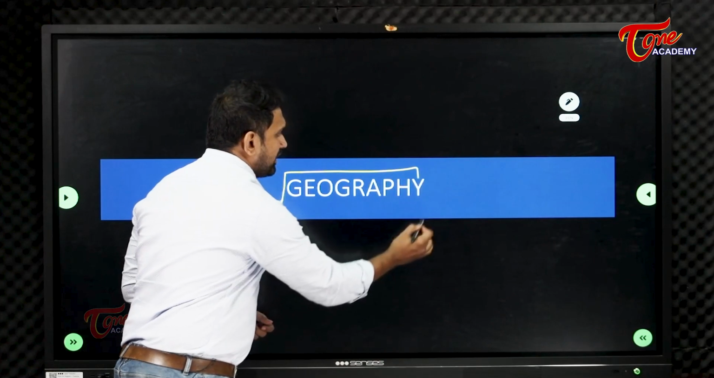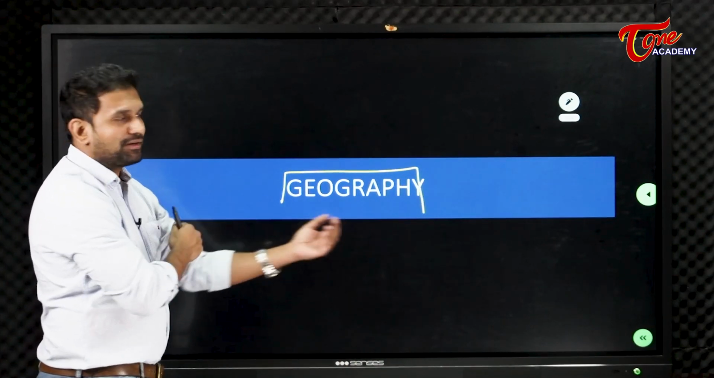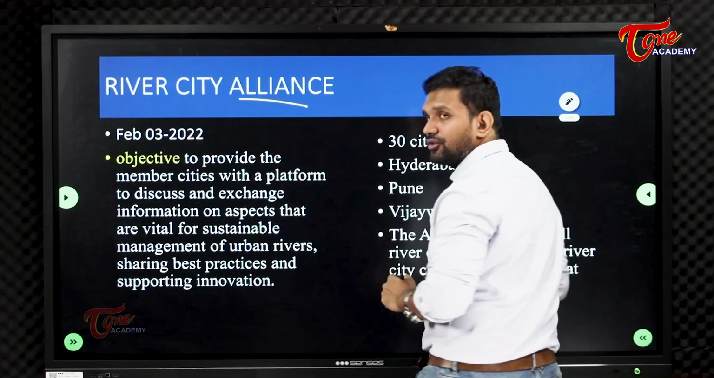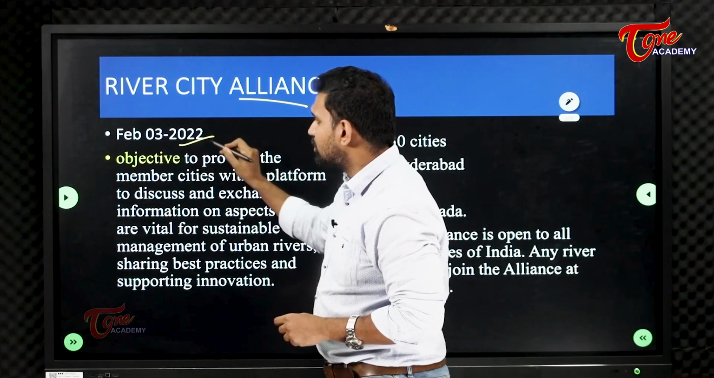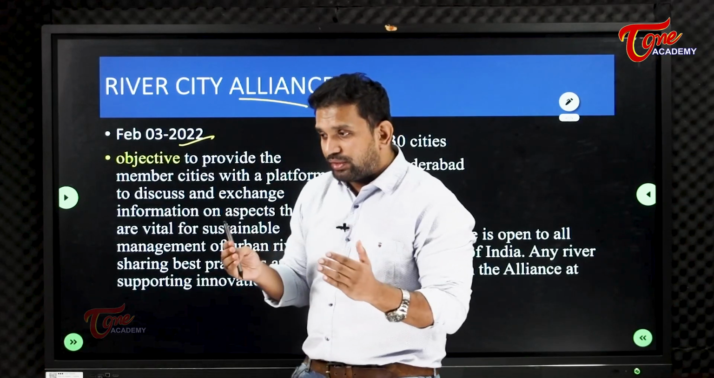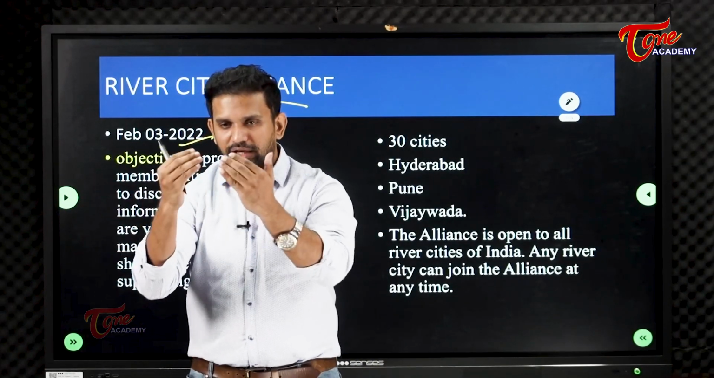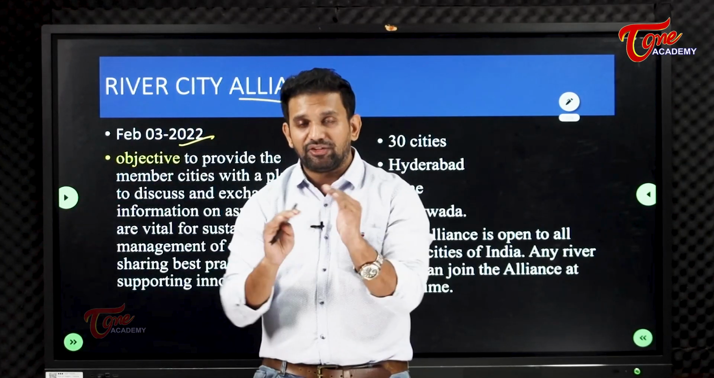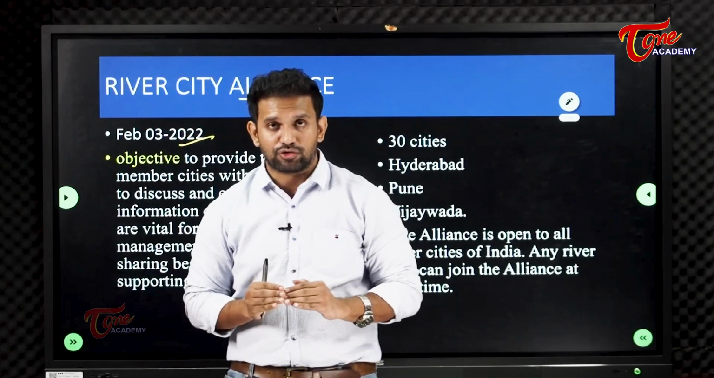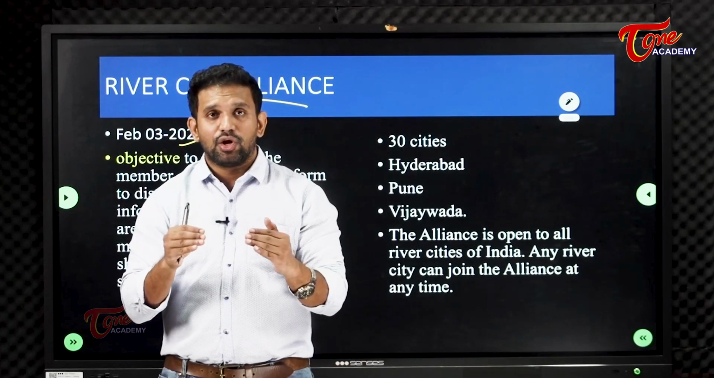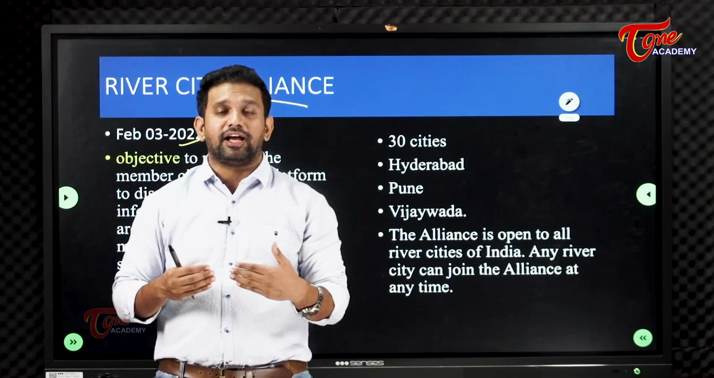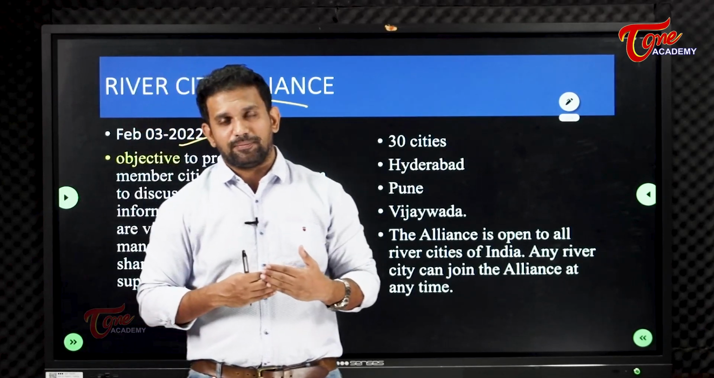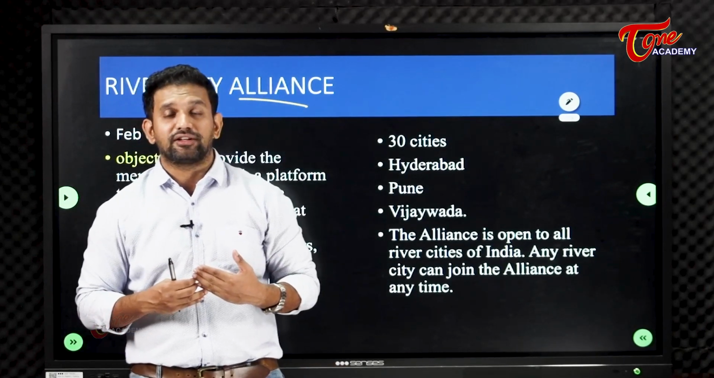Now with regard to geography, let us see what is there with us. Science and technology is over. Geography: River City Alliance. It was launched on February 3, 2022. The main objective is that cities like Pune, Uttarakhand, Delhi, Hyderabad, basically cities which have rivers, will all come together. They will make an alliance. They will sit together and try to share their way of development.